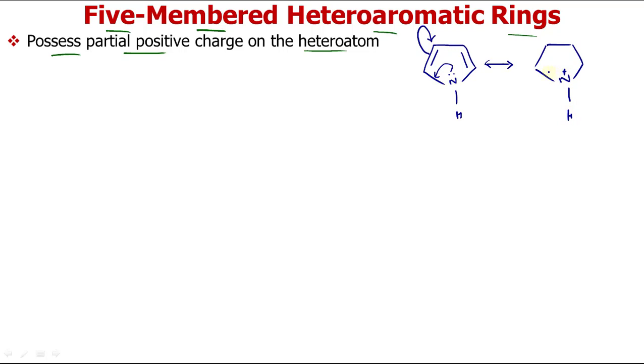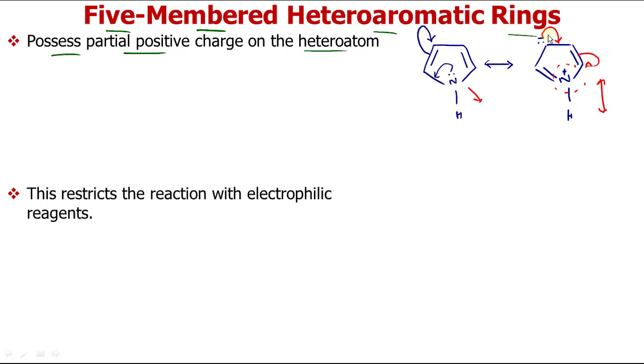So here comes the positive charge, here comes the double bond, here comes the negative charge, and the ring atoms have a negative charge. So the resonance can proceed likewise. There can be many resonating structures that you have to draw. From here we can see that this heteroatom is acquiring a positive charge, and these ring carbon atoms have a negative charge.